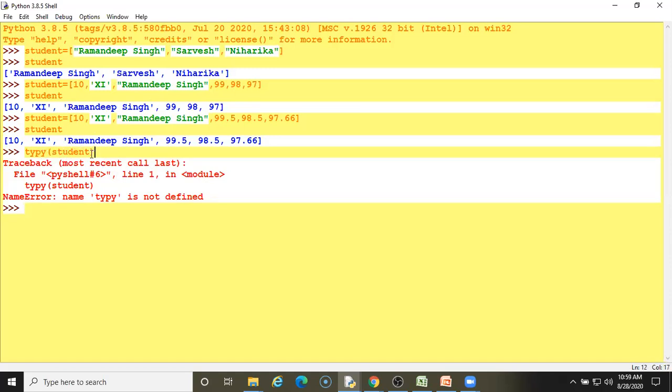I have written the spelling wrong, that's why it is showing an error. Type, it will display list. See here. So it will display list. If you are assigning a value to a variable, it will display the particular type.